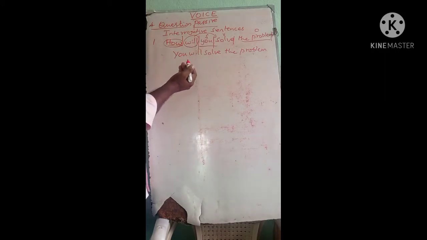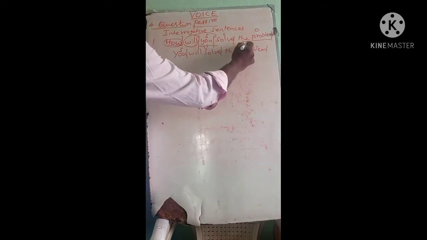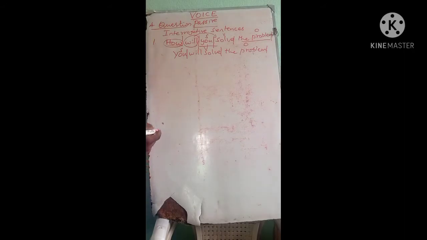Now after converting into a statement, it is very easy to make it passive. You is the subject, solve the verb, the problem the object. Clear? As per step number 1, the object should be placed as the subject. So the problem. Step number 1 is over.